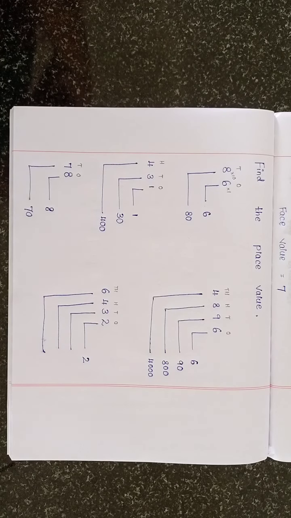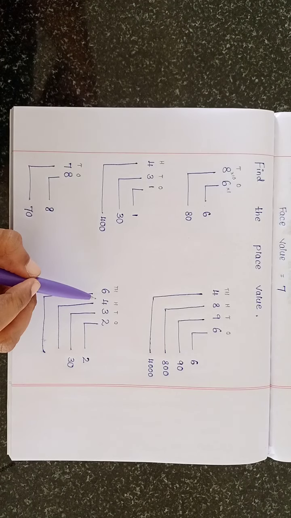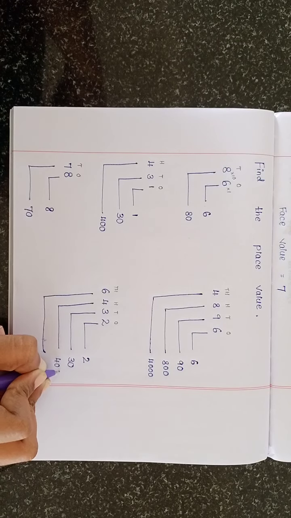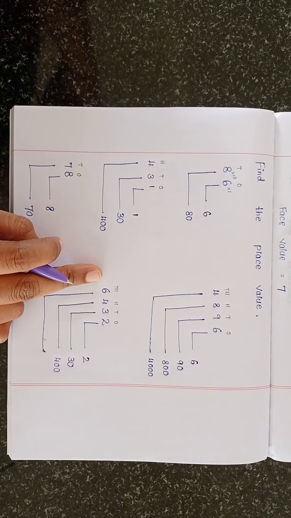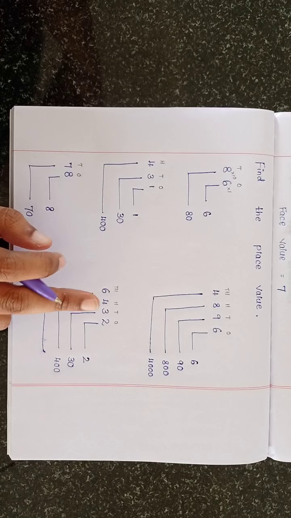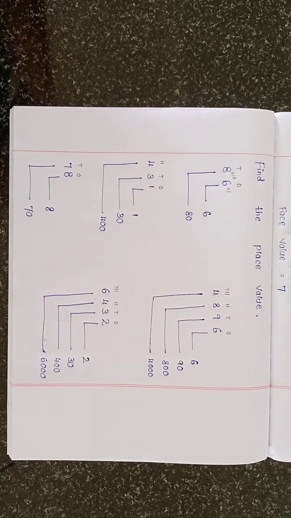3. So we have to multiply by 10. 10 threes are 30. Then see the hundreds place. 4 multiplied by 100, we will get 400. Okay, very good. Then see the thousands place value. 6 multiplied by 1000, we will get 6000. Okay. Do you understand, children? Okay, very good.